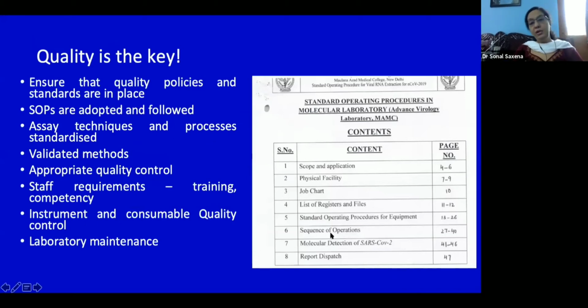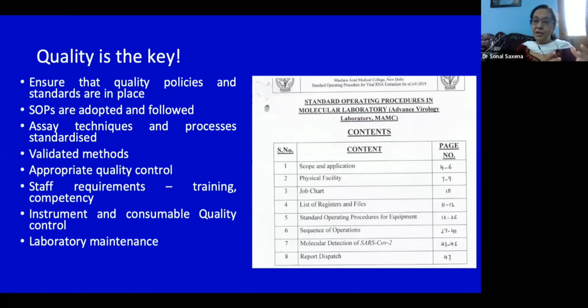Now, quality is the key, because our biggest problem when we talk about real-time PCR is contamination. The more the automation, the more our chances of having contamination. If you are manually extracting RNA, the chances of contamination in bulk are very limited. Can you think of why this happens? This happens because in manual extraction, you extract in batches of 12, 24, maximum 48.